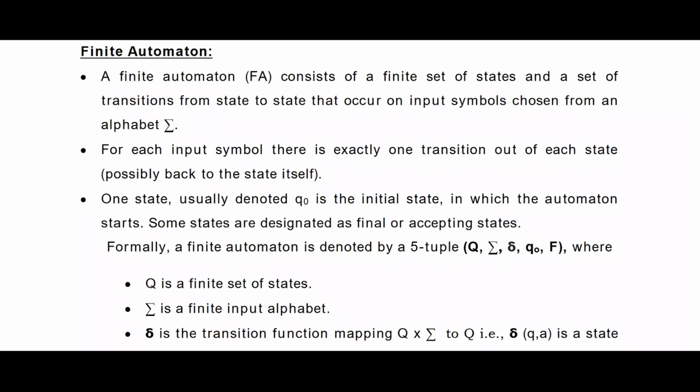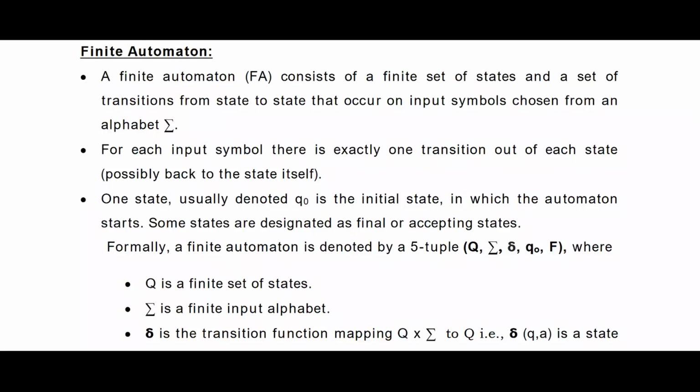So it is purely an abstract mathematical computational machine. You can think of it like this: it is an imaginary machine which we are designing in such a manner that your strings are accepted or rejected. String means a language word, and we check whether it is accepted or not. We will see the complete formal definition of what a finite automata is.